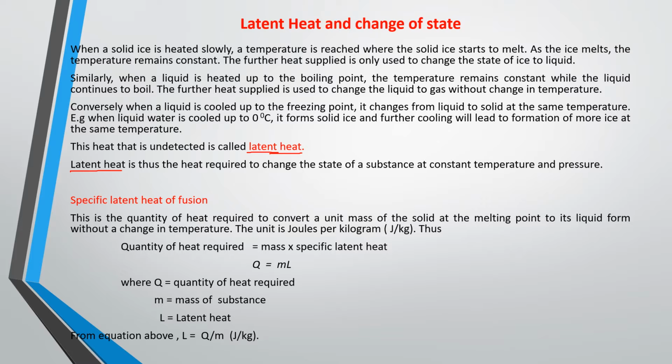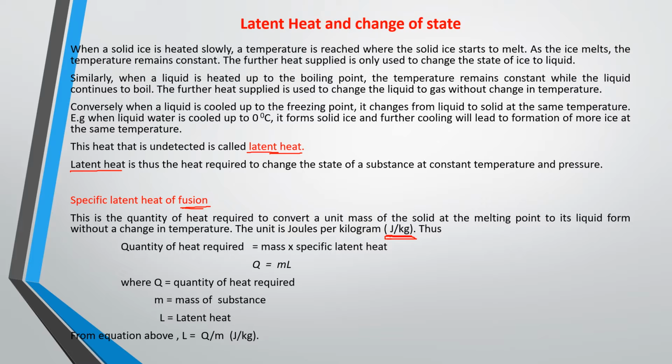Having known that latent heat is hidden heat that cannot be detected by a thermometer, what is specific latent heat of fusion? You know that fusion is melting. So specific latent heat of fusion is the heat required to convert a unit mass of a solid at the melting point to its liquid form without a change in temperature, and the unit is joule per kg. That is the unit of specific latent heat.